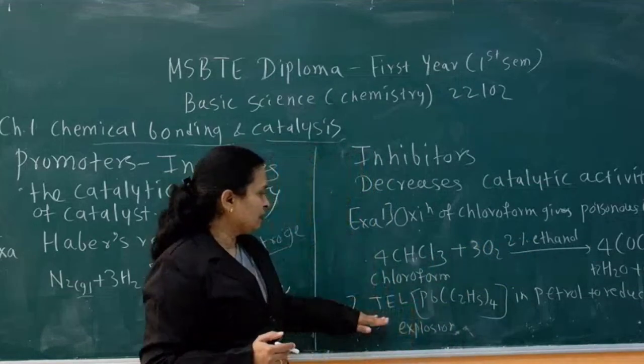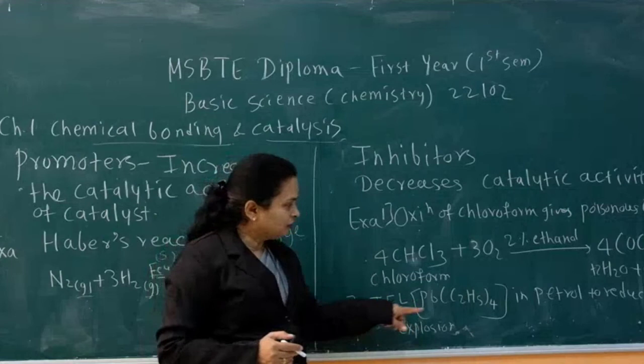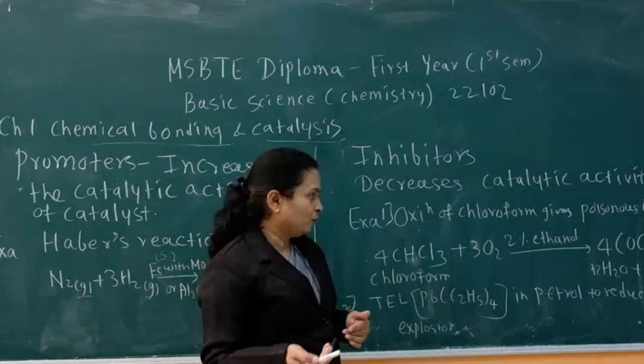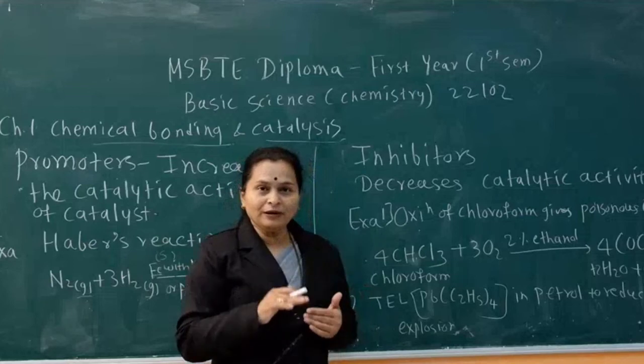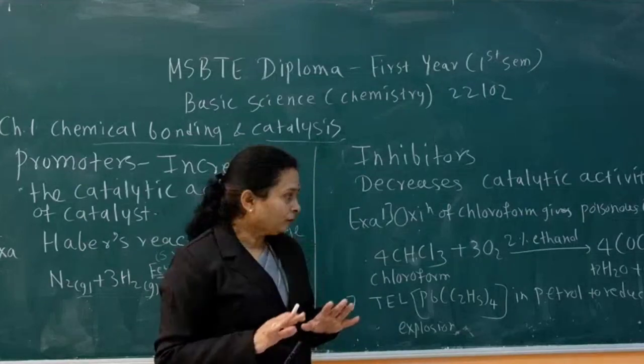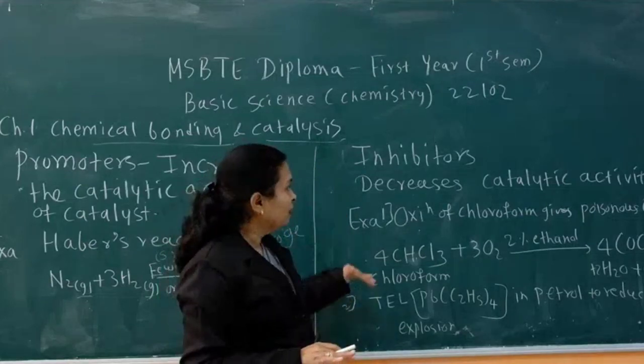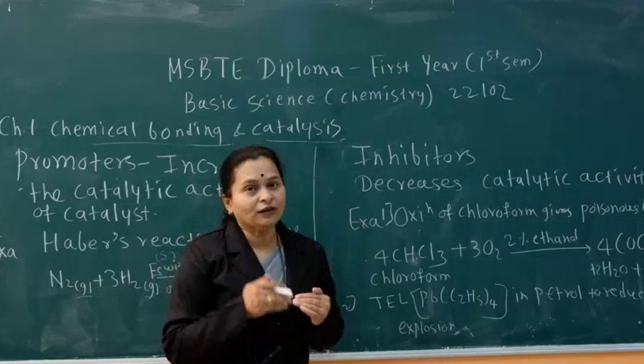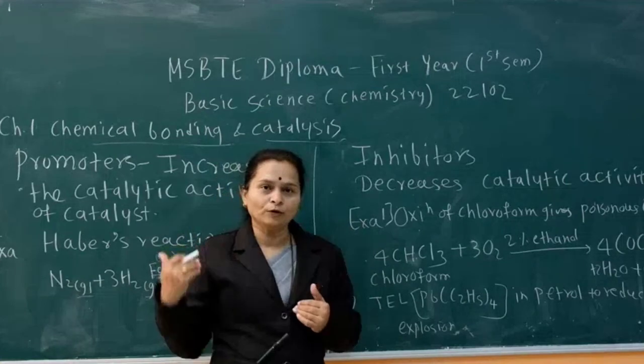The second example is tetraethyl lead. When it is added in petrol, it reduces rapid explosion of petrol. These are the two inhibitors. This is the role of promoter and inhibitor.